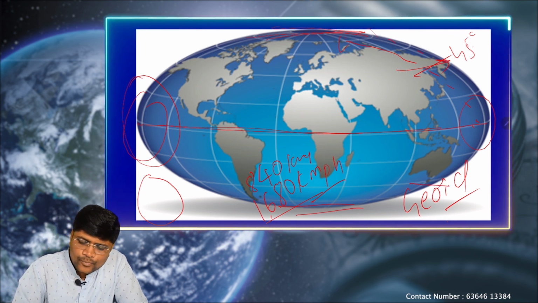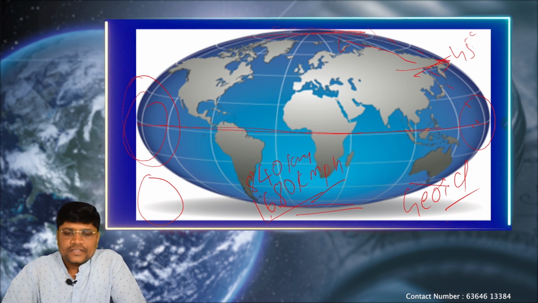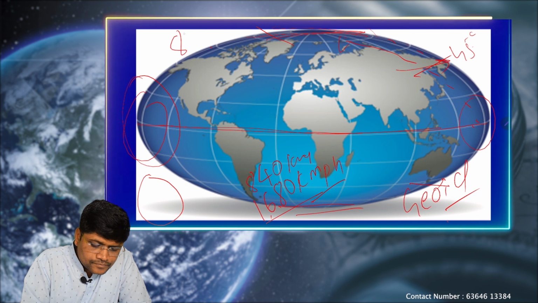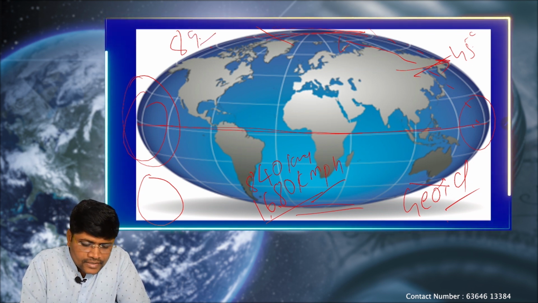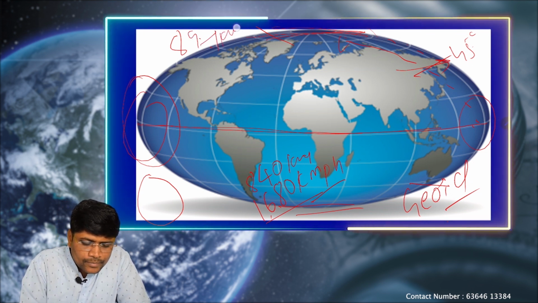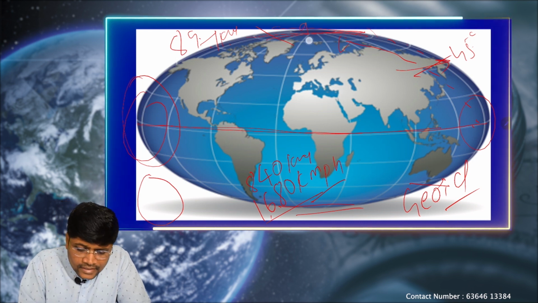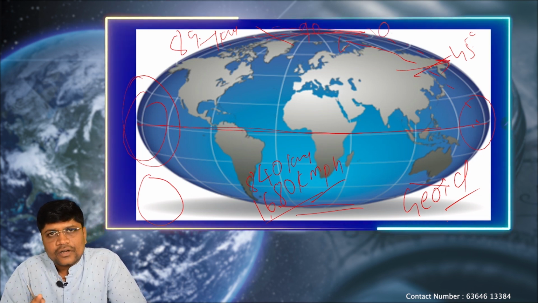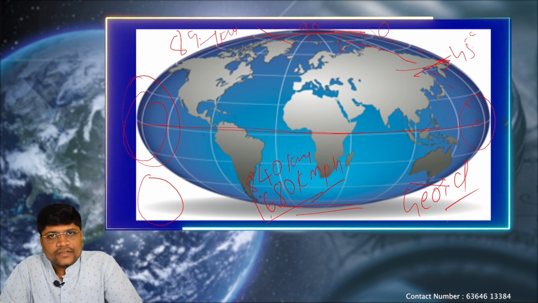Next, as we move towards the polar areas, the rotational speed decreases because the land area is also very less. Near the 89 degree latitude, it is hardly 1 kilometer per hour. And near the 90 degree polar area, it is hardly 0 kilometers per hour. That means Earth is not at all rotating near the polar areas.